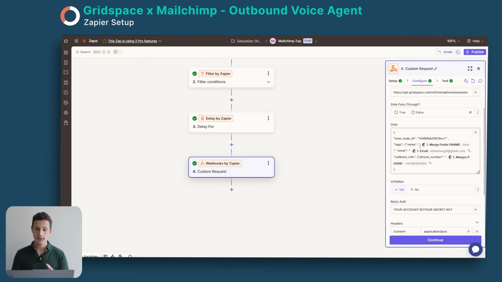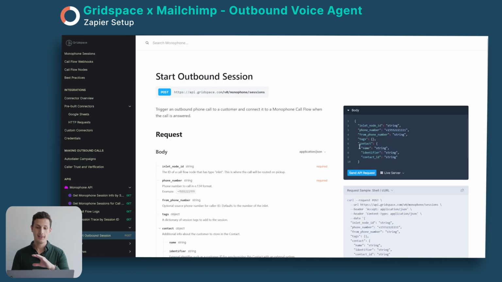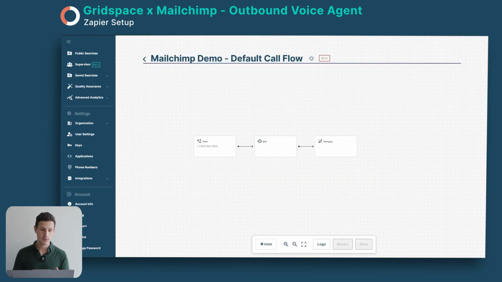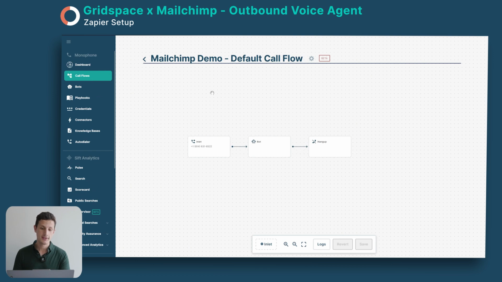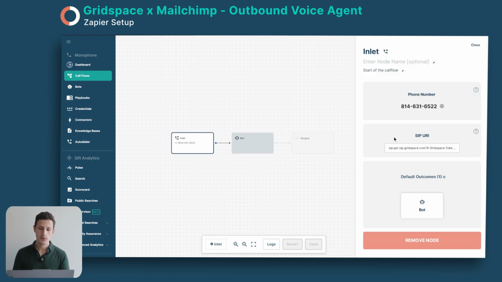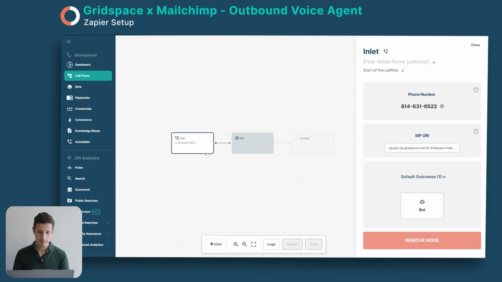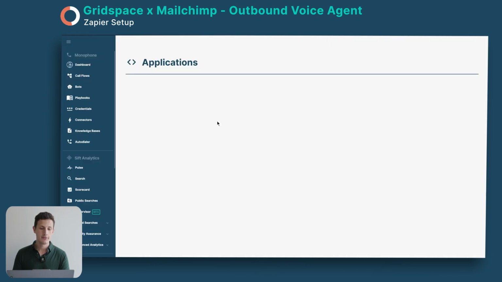And then here we have our data, and you can also find how to set this up in this endpoint information. But just to quickly go over the data with you, we have our inlet node ID, which is the ID of the call flow we're going to trigger inside Grace. So if you go back to our Gridspace dashboard, you can see we are inside the call flows, and this is the call flow which will be triggered once this automation runs. To find the ID of this inlet, just remember this phone number, and then we go into our applications inside our Gridspace dashboard, and you can see we can match the phone number from here. So I'll go in here, and then I can find the ID in this string right here. This is the inlet ID.